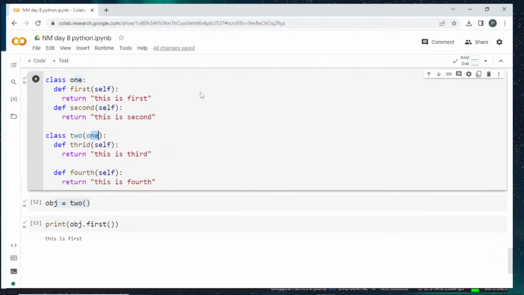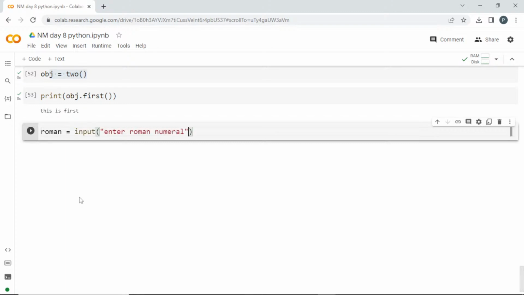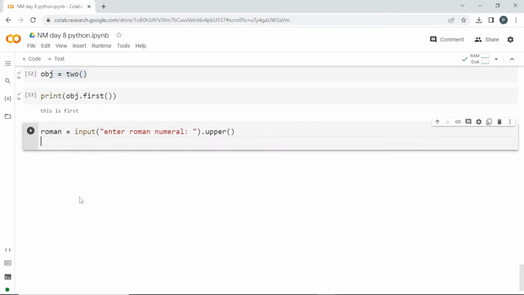I'll show you. First, let me create an input option in the name roman, okay. This will be the user input: input, enter Roman numeral, and he will be entering some value right here. So I'm going to use dot upper. Why am I doing this? Even if he enters small letters, I can turn them into capital letters, right? We have seen about the string methods.